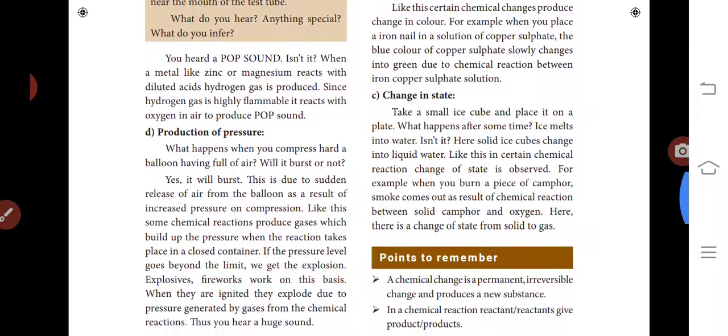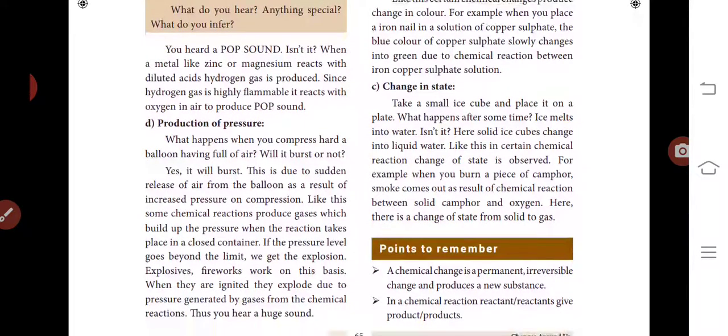Next one is change in state. Take a small ice cube and place it on a plate. What happens after some time? Ice melts into water. Yes, the solid ice cube changes into liquid water. Like this, in certain chemical reactions, a change of state is observed.